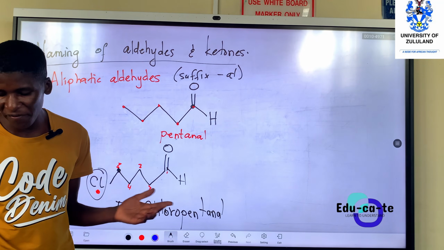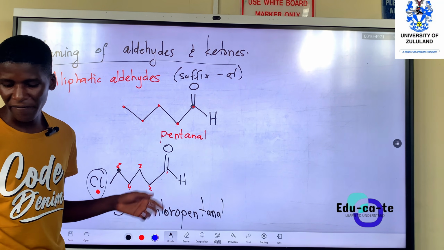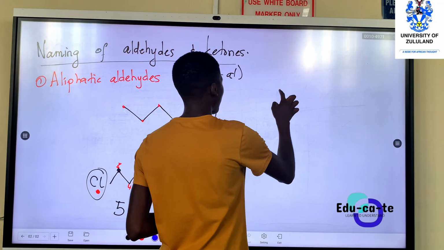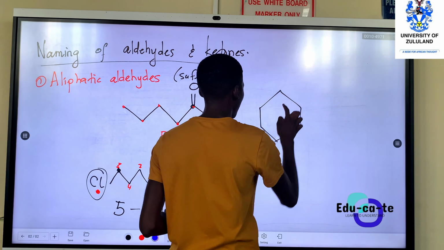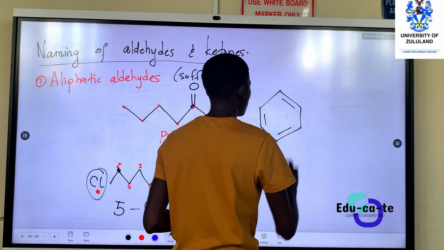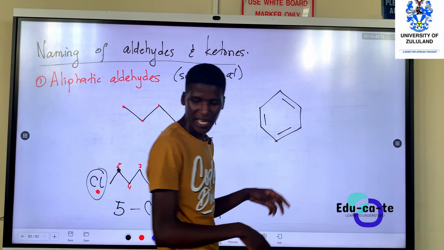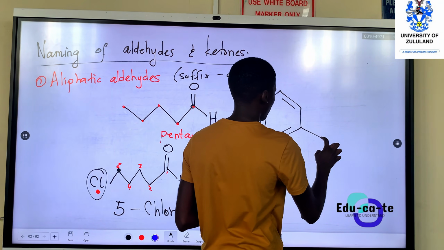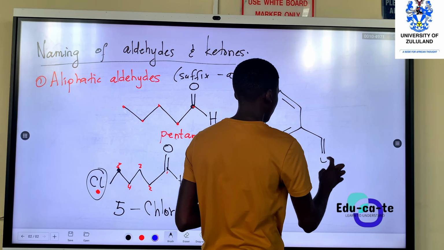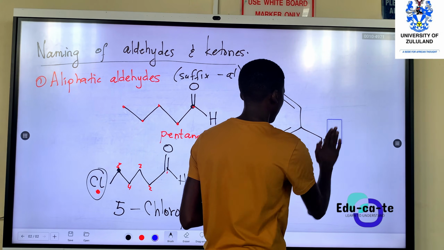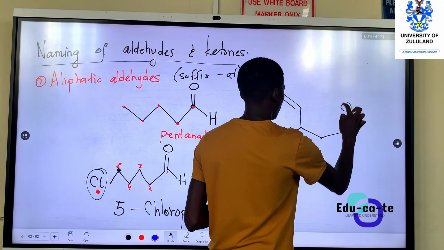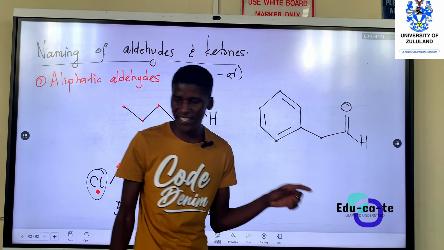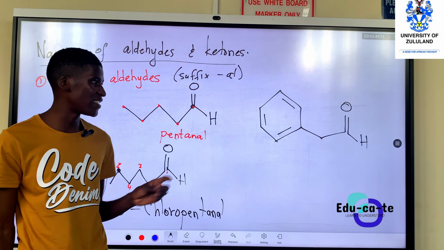And they can also have a ring, of course. They can have a benzene ring. Remember the benzene ring from second year level. Here it is. They can have a benzene ring on the aldehyde. Let's just say this is an aldehyde. Okay, let's just make it 2 carbons. Okay, so this is an aldehyde that has a benzene ring.